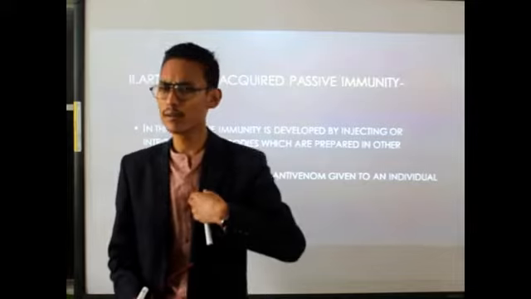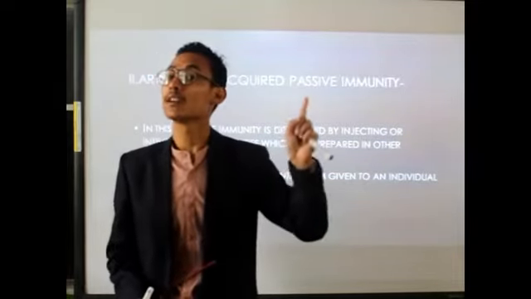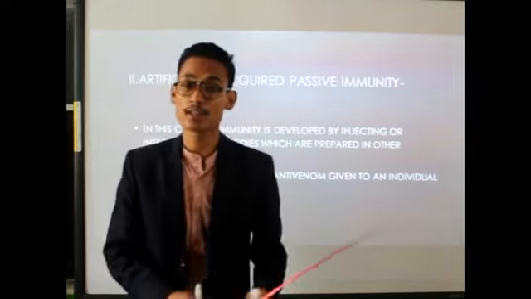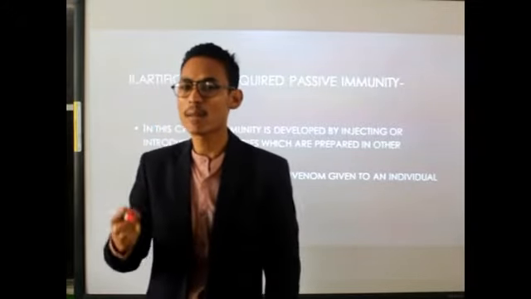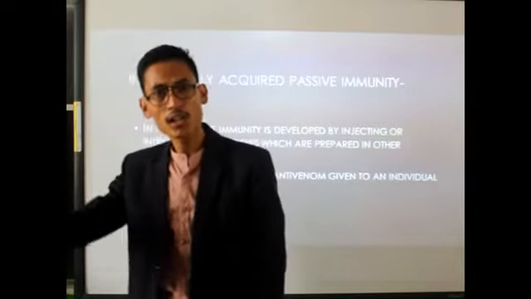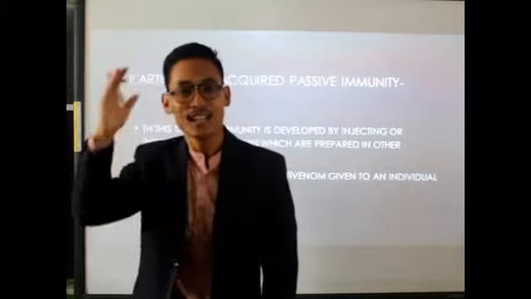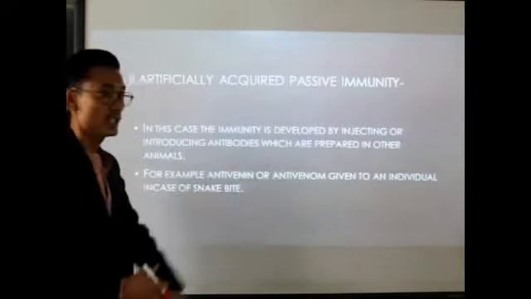Our body is not producing the antibody, but those antibodies are produced in other animals, and we are simply injecting or taking them. Such immunity is called artificially acquired passive immunity.